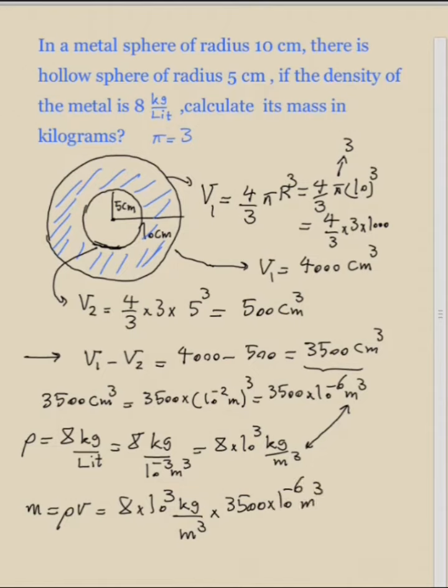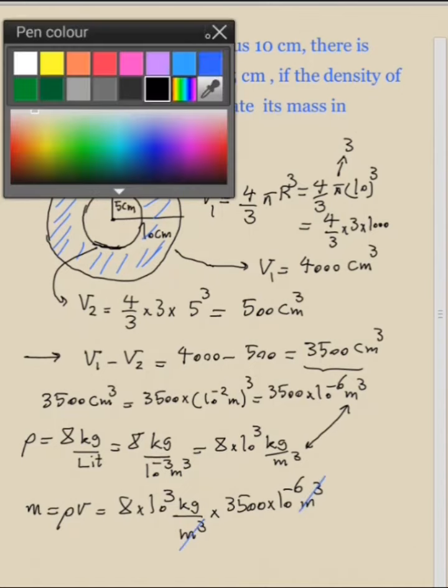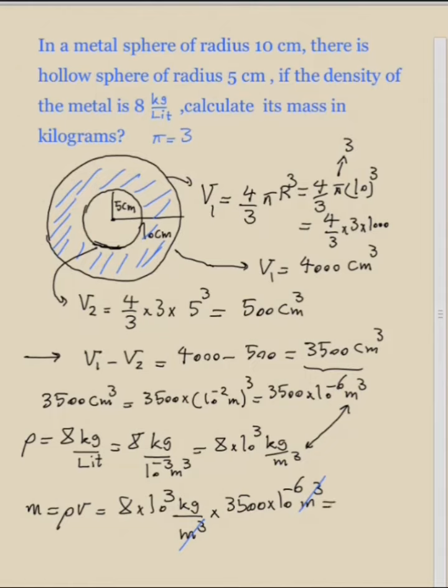As you see, now meters cubed can cancel, but if you didn't do unit conversion, they couldn't cancel. And the final answer is 28 kilograms. So the mass of this sphere with a hollow sphere inside it is 28 kilograms.